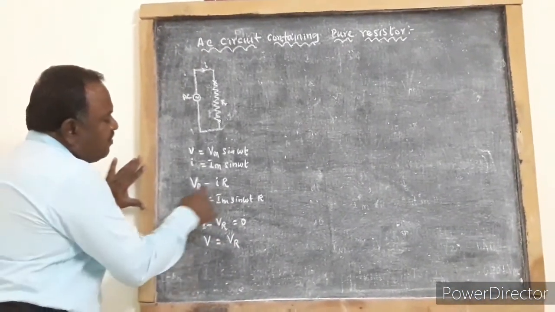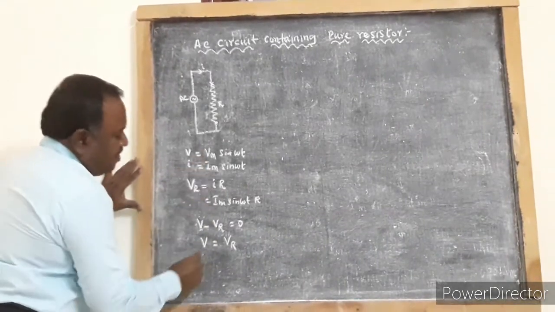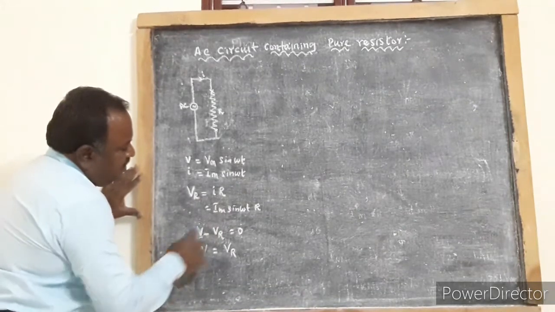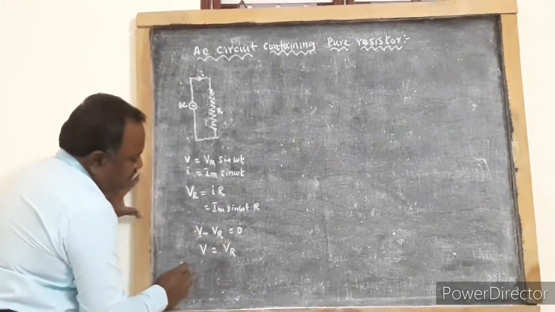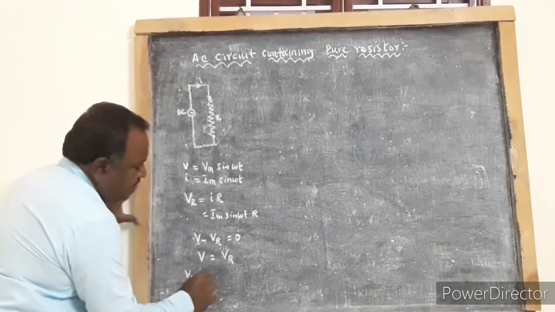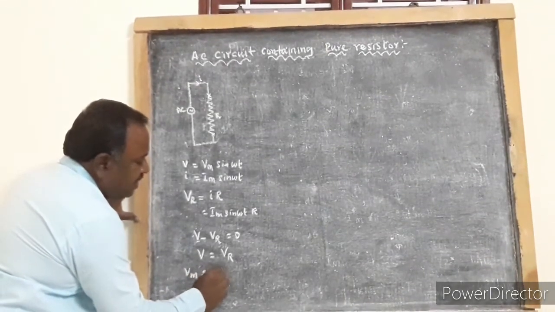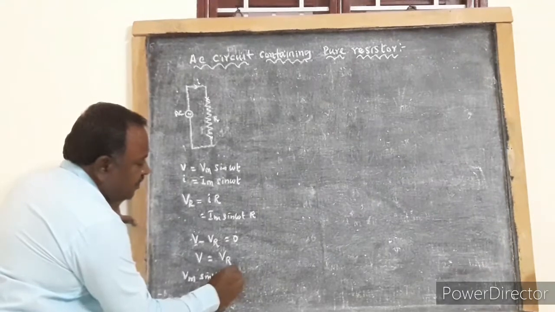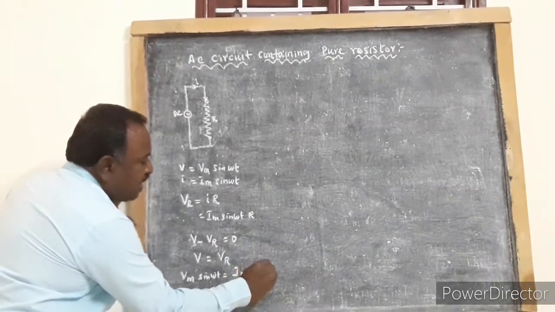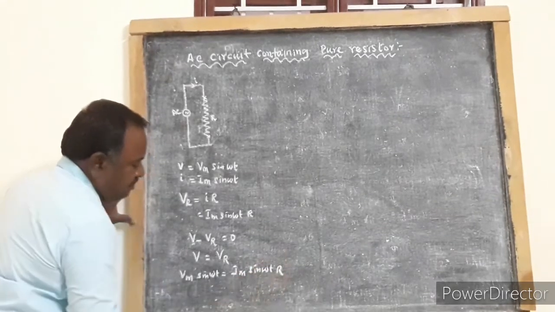So Vm into sine omega t is equal to Im into sine omega t into R.